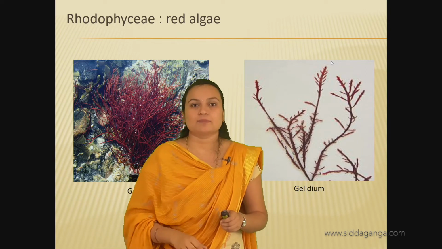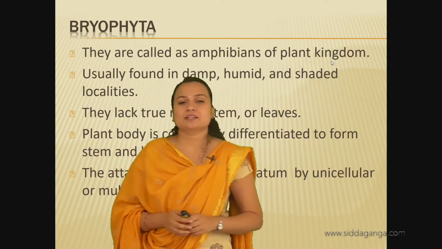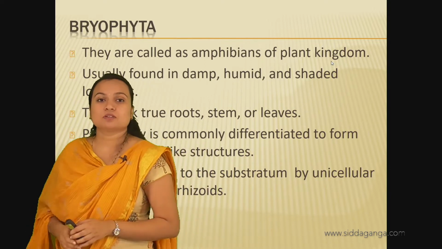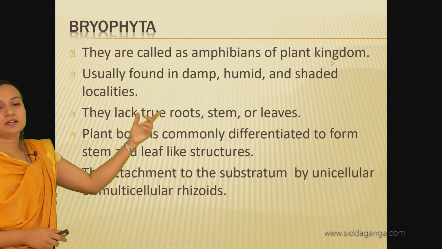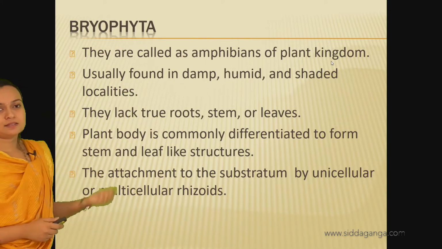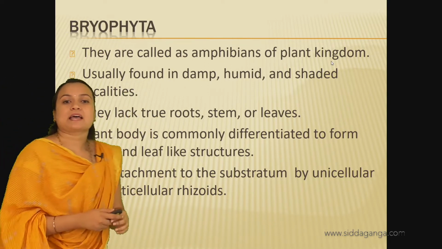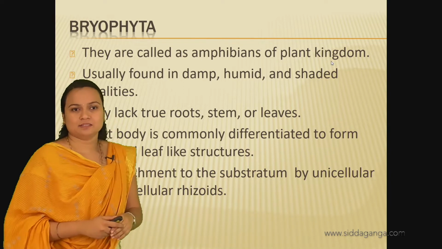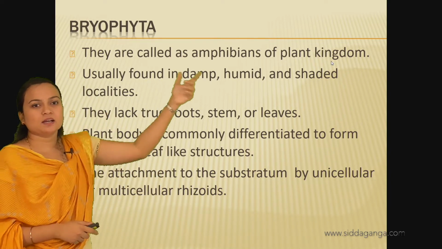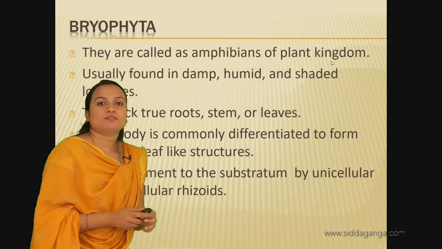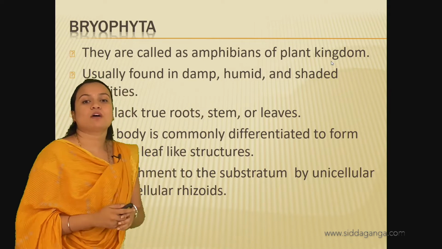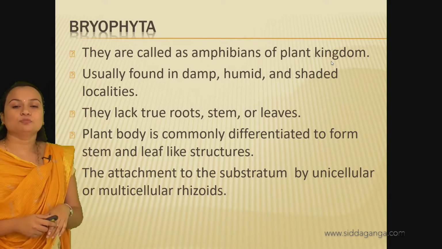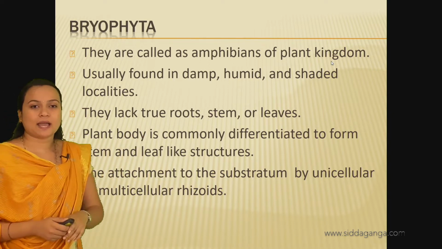and Rhodophyceae. Next, moving on to the group Bryophyta. Okay, the Bryophyta have some characters: they are called the amphibians of the plant kingdom, and usually they are found in damp, humid and shaded localities.